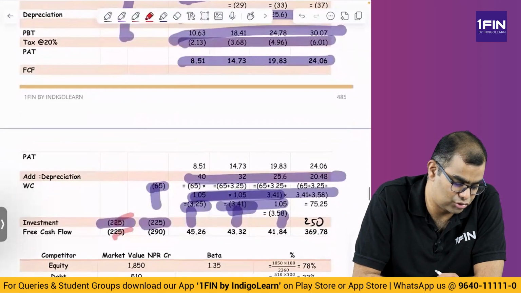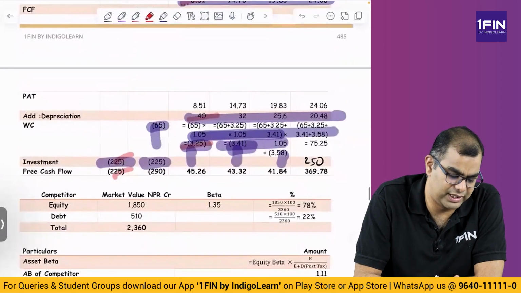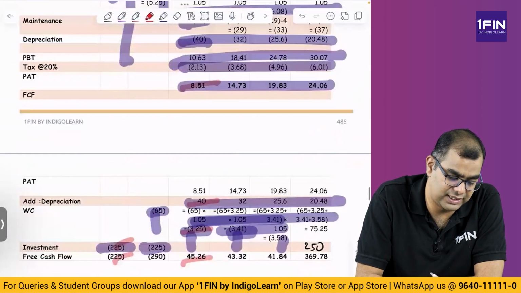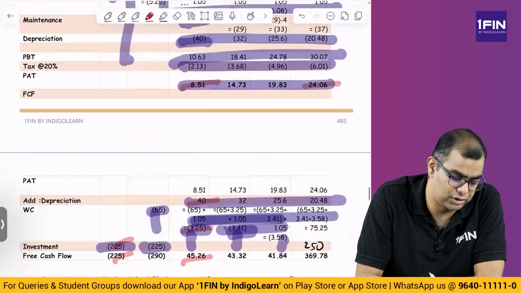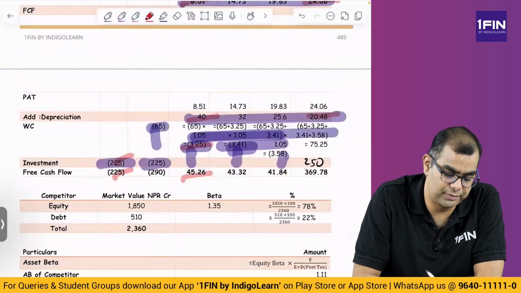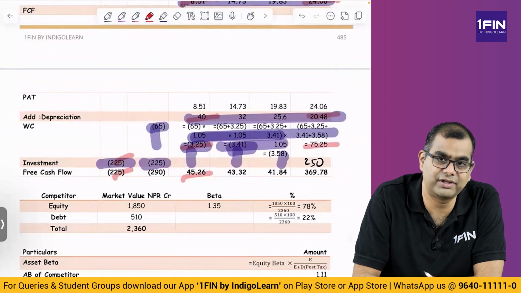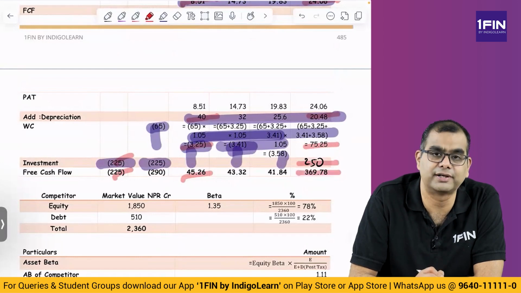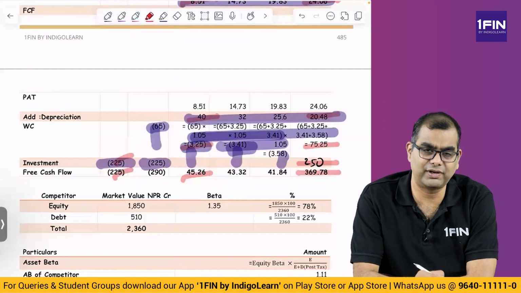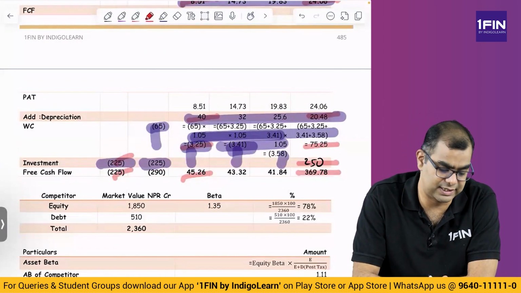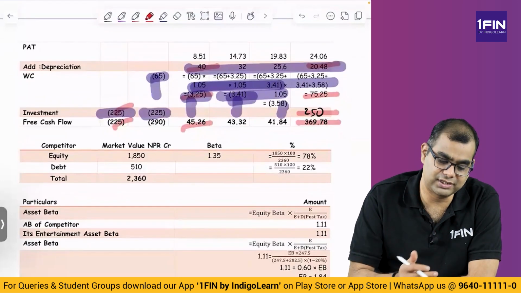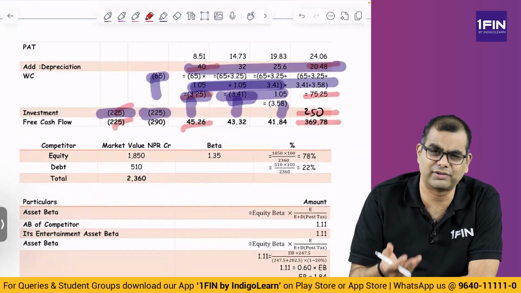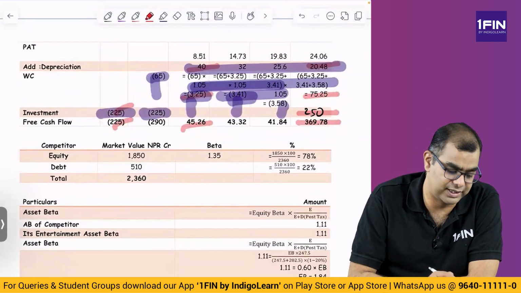But then here when it comes to FCF, 8.5 plus 40 minus 3, 48 minus 3, 45. For last year it is 224 plus 20, 44 plus 75. 44 plus 75 is 120. 120 plus 250 is 370. That is what you get. 369. I am doing rough numbers. When you do using calculator, you get the exact number. So you get back the invested, you get back the scrap value or whatever is the realizable value as well as the invested working capital.